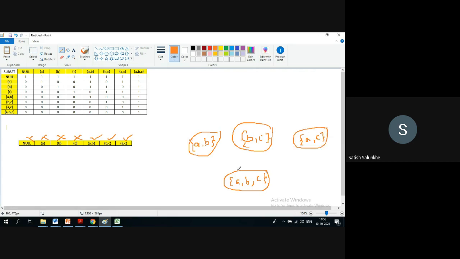And now you need to check, since please do remember, all the elements at level 2 are by default related to level 1. There is no question that only this element will be at level 2 and it will not be there. They are by default related with level 1. That's it. So now, what is remaining? What are the elements remaining? These are the elements that are still remaining. That is into our consideration.